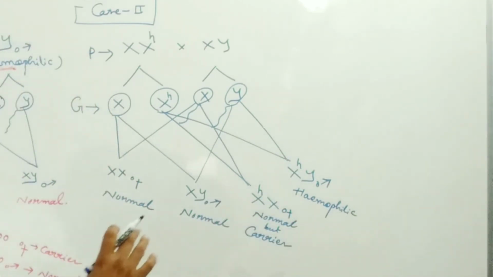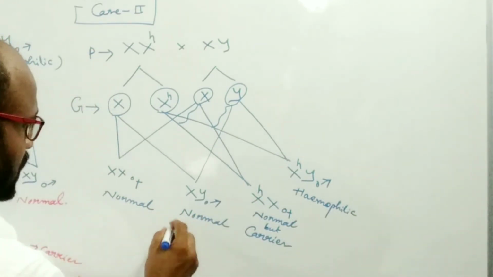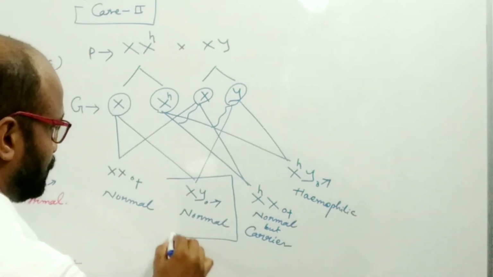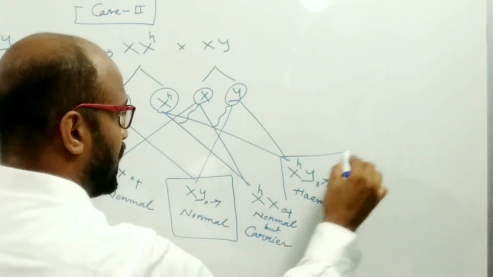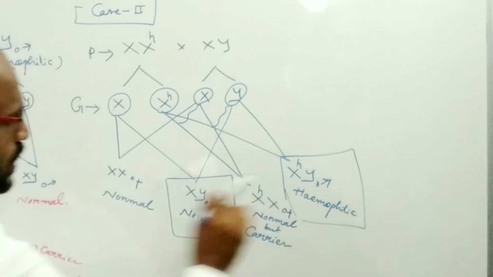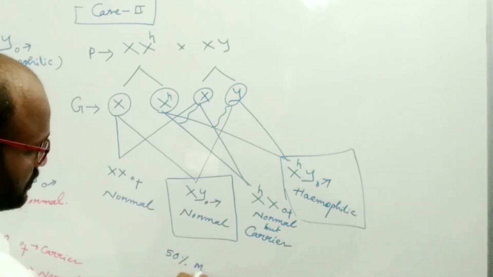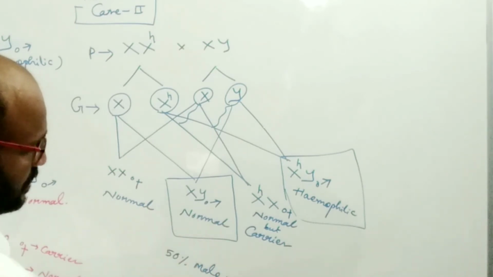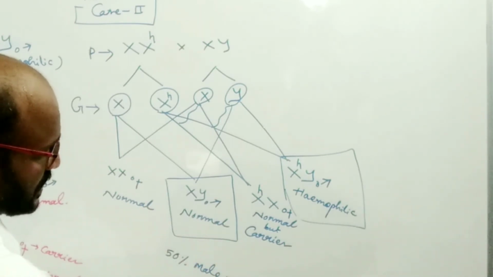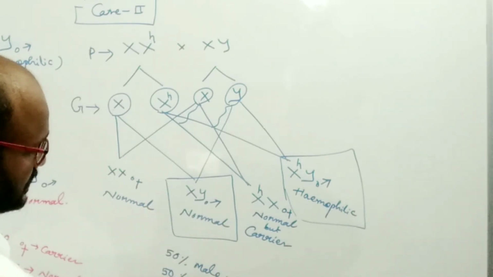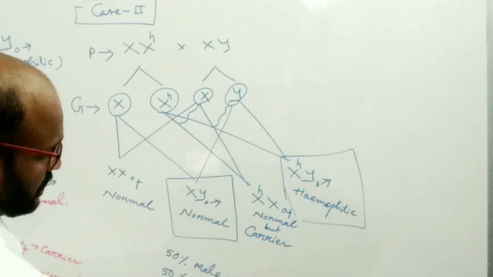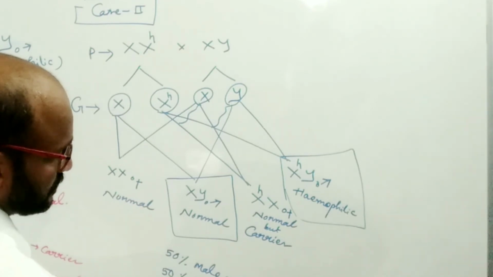So out of two male individuals, 50% of males become normal and 50% of males become hemophilic.